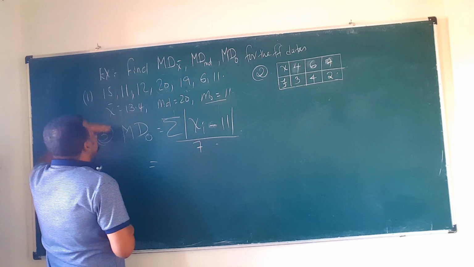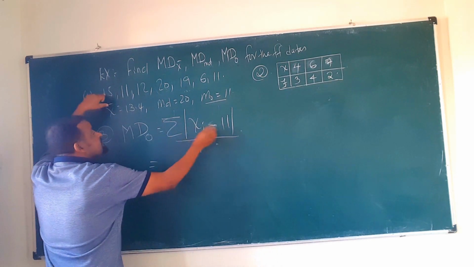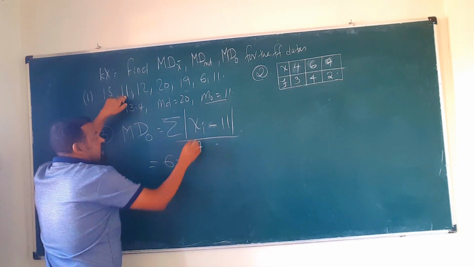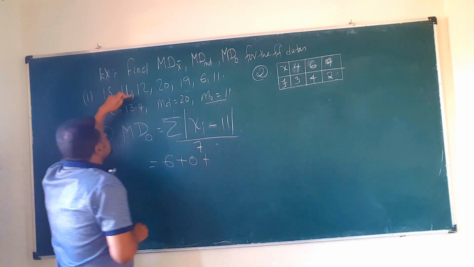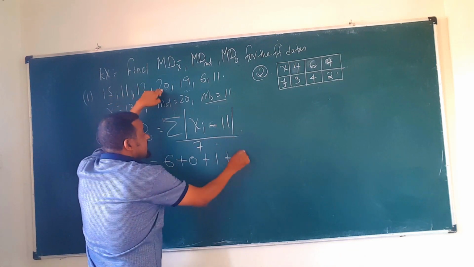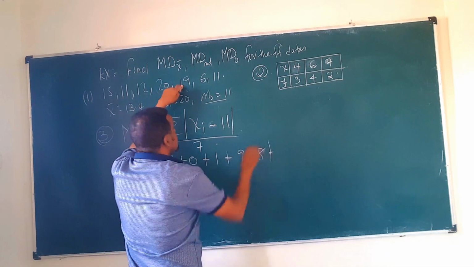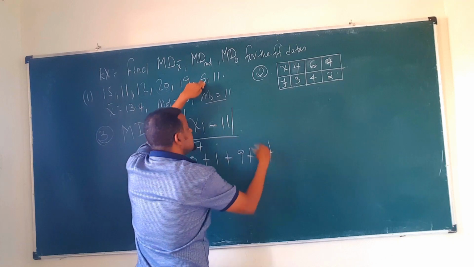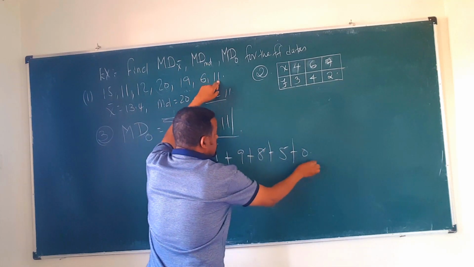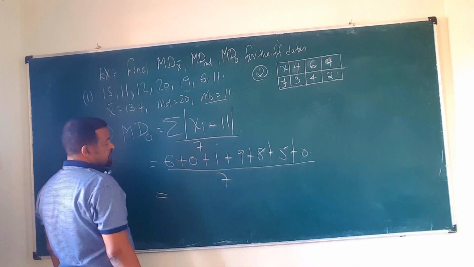So now you can work here, since you have understood. For example, from 15, 11 minus is 6, plus from 11, 11 minus is 0, plus from 12, 11 minus is 1, plus from 20, 11 minus is 9, plus from 19, 11 minus is 8, plus from 6, 11 minus is negative 5, absolute value 5, plus from 11, 0. So over the total number of what? The data.